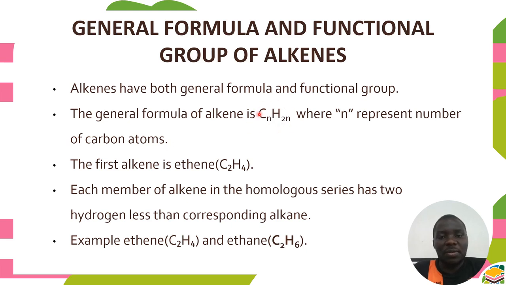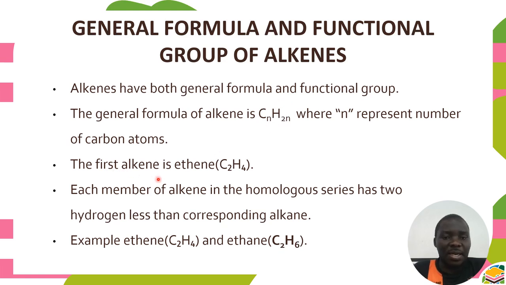Usually the general formula tells the relationship between the number of carbons and hydrogens. That's why the definition of general formula says it's an arithmetic expression like this one, which determines the relationship between variables. So the variables that we are going to show the relationship between are carbon and hydrogen atoms here. So using the general formula, we can work out any alkene that we want, depending on the number of carbons. If we are given the number of carbons as well as the number of hydrogens, we can work out and identify the alkene.